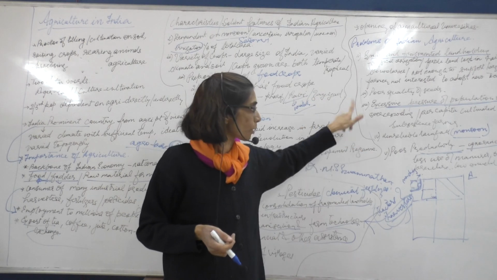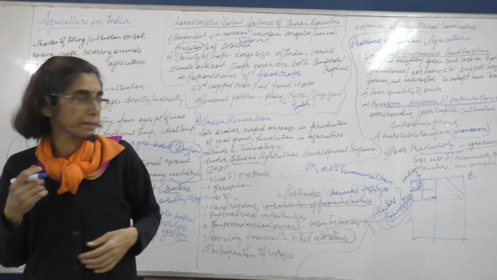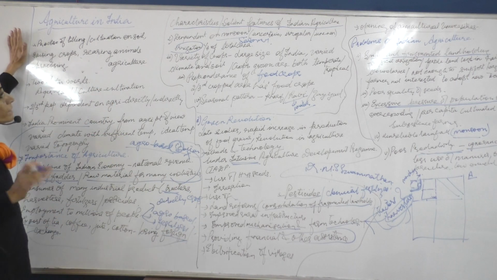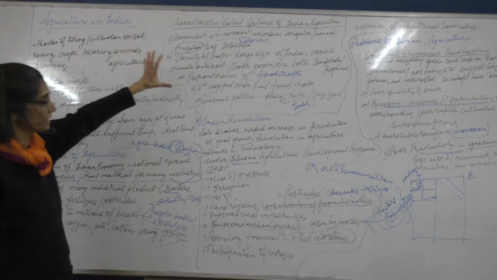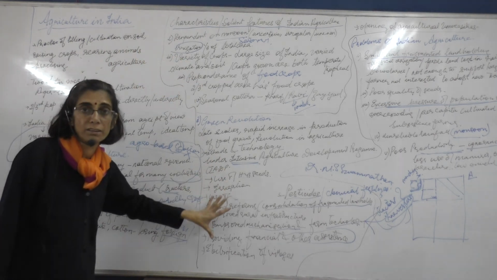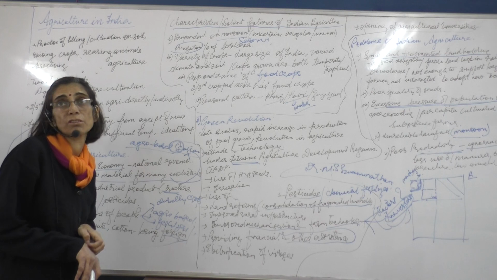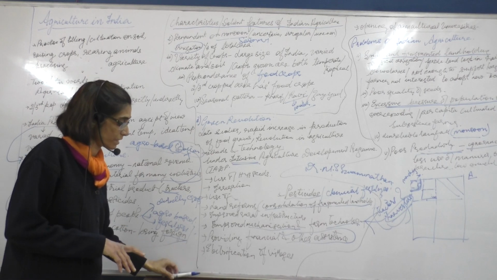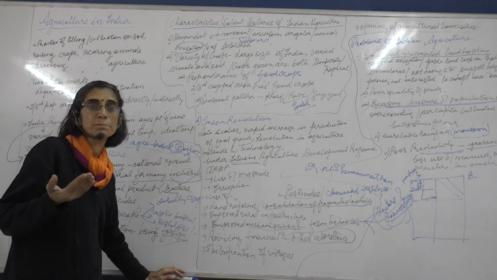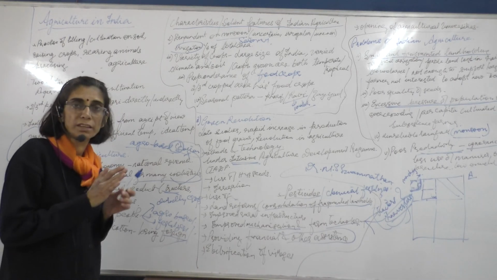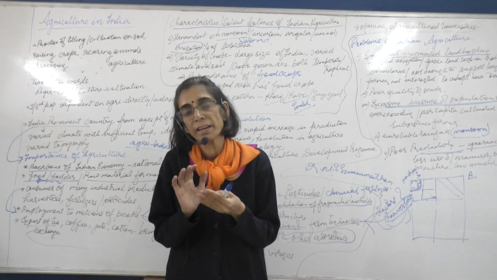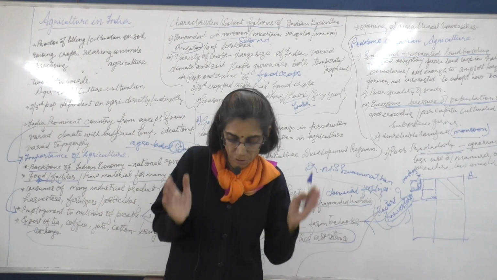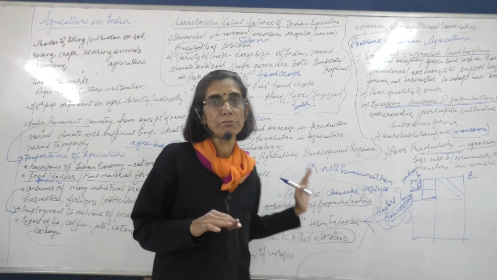These are some of the problems of Indian agriculture. Largely we have dealt with, if you look at today, what is agriculture, what is the importance, and what are the chief features of agriculture, green revolution, and some of the problems of agriculture. With this, we conclude our first part. The next part we'll be discussing about the different types of farming. It may be shifting agriculture, plantation agriculture, extensive agriculture, and intensive agriculture. So we'll be discussing about different types of farming.